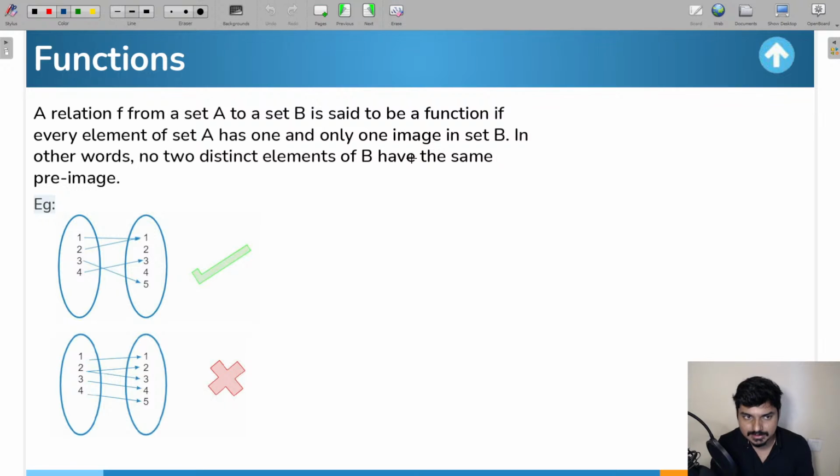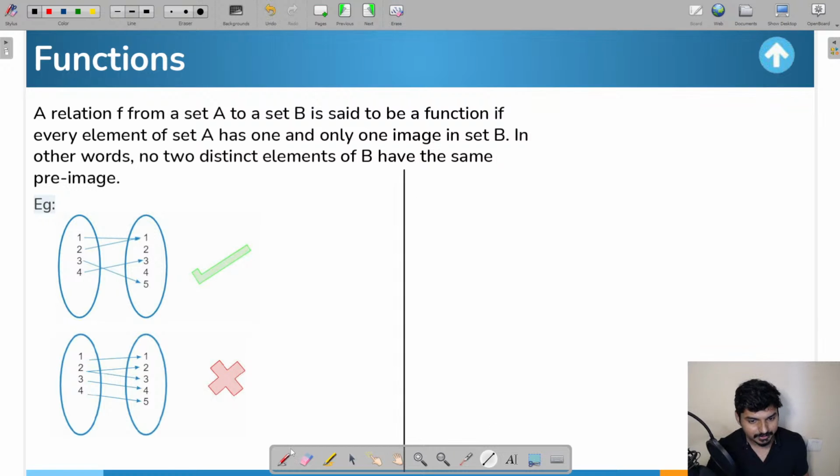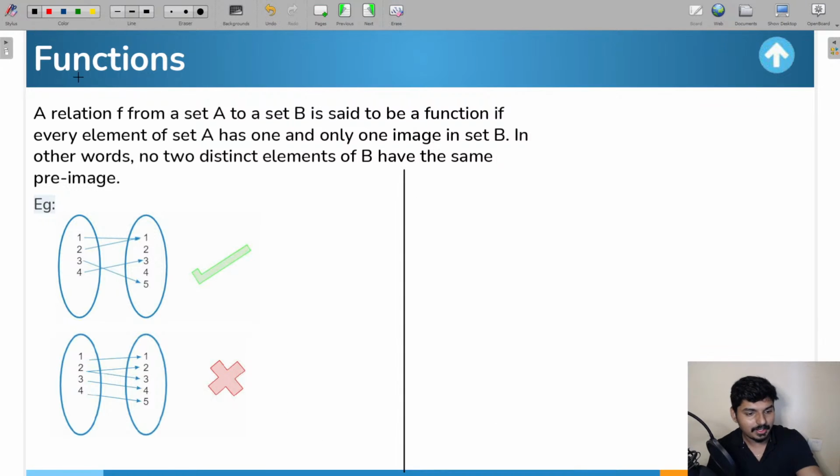So first things first, what you have to understand is, what will be the difference between relation and function? The first thing you have to understand. Okay. So if you see the two diagrams here, everyone, you can see two diagrams here, two Venn diagrams. I hope everyone can see these two Venn diagrams, guys. Right. In these two Venn diagrams you need to understand which one is going to be a function and which one will be a relation.